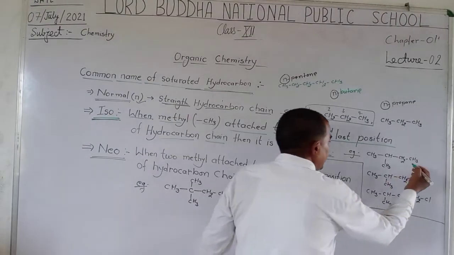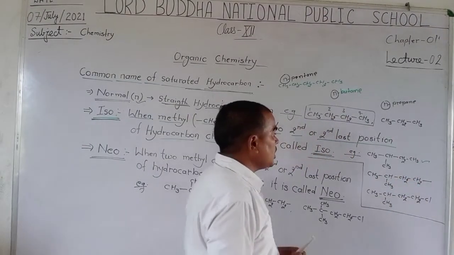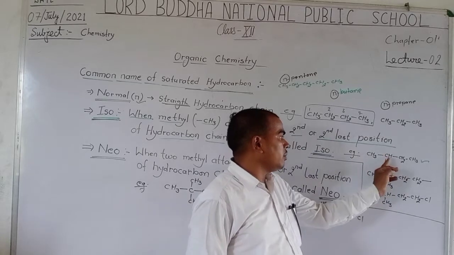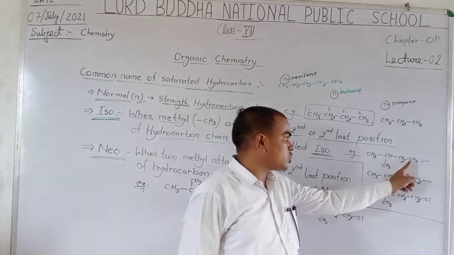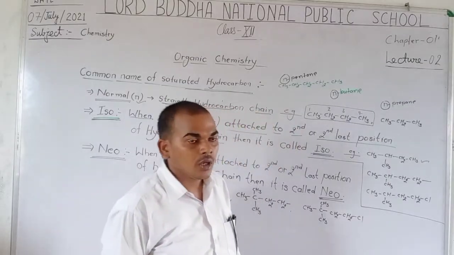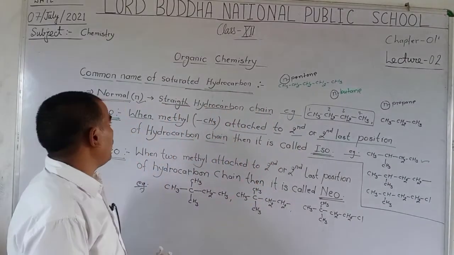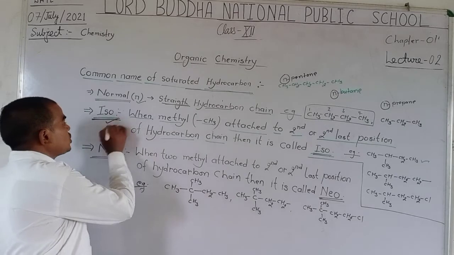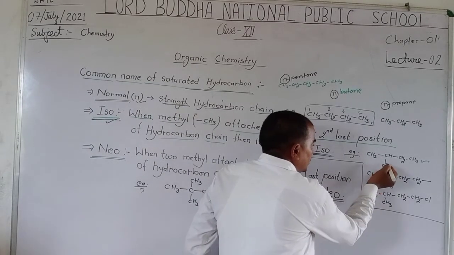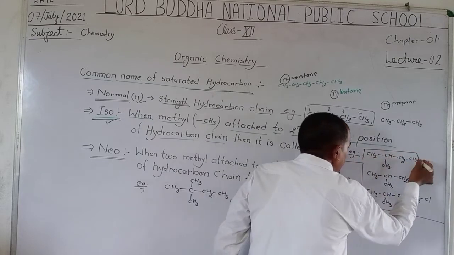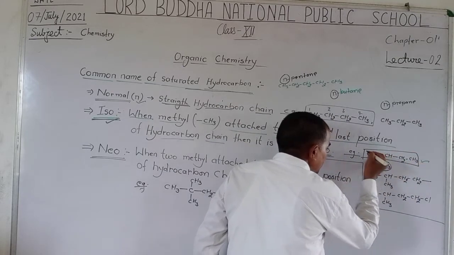Here, the example: CH3, single bond, CH3 side chain, CH3 CH2 CH3. According to the concept of prefix iso, this is the parent chain and this is the side chain.